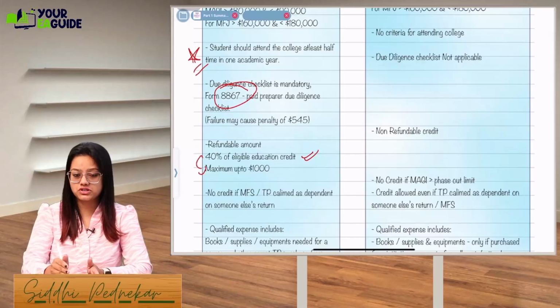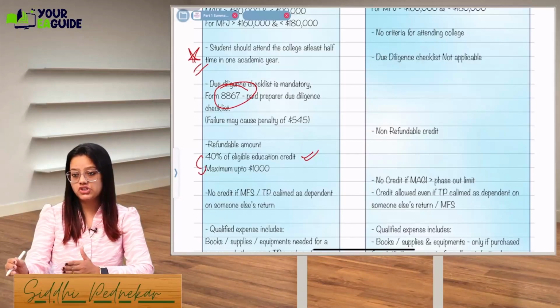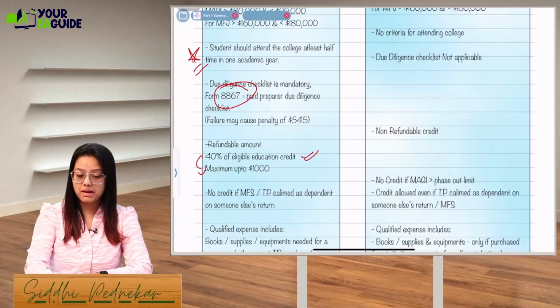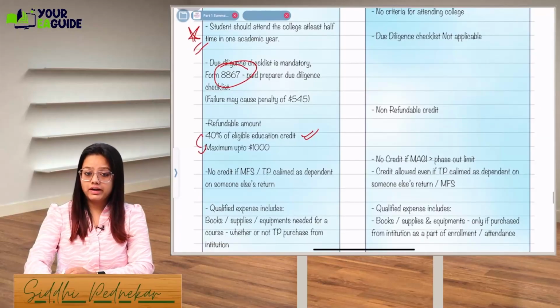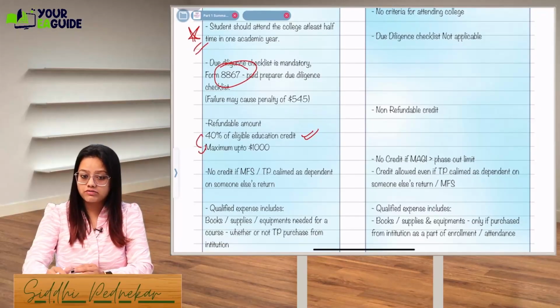These are fixed percentages and these are fixed amounts. They don't keep on changing each year. That's why I'm saying please remember all the limits in the credits chapter. Okay. All right.